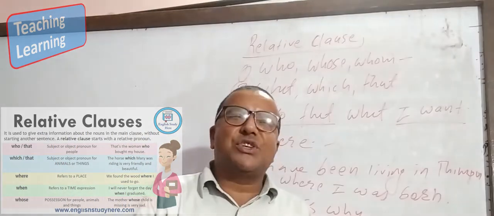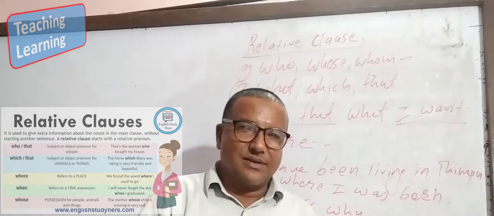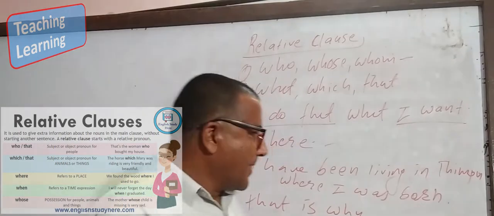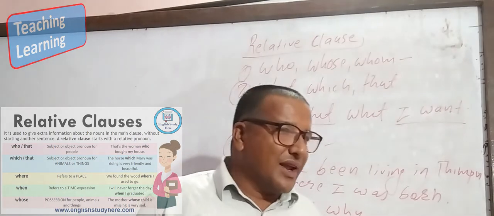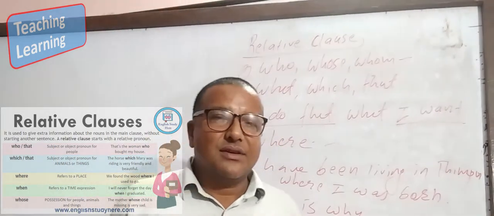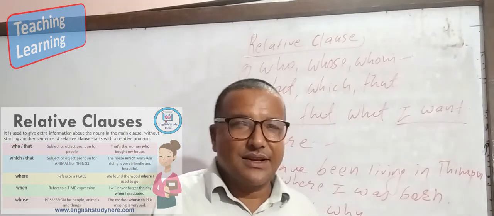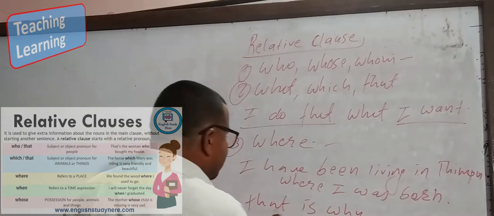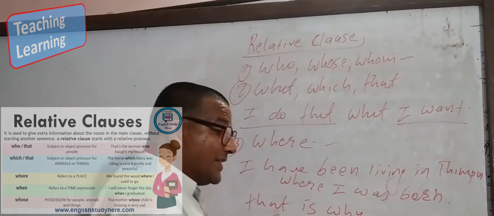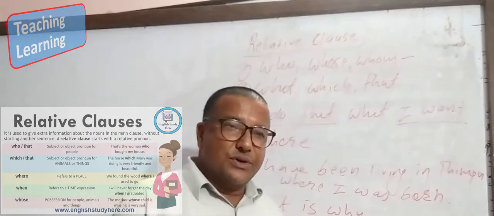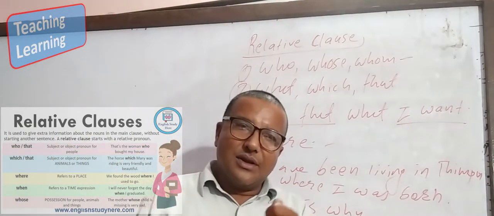Asian people's English is weak. That's why we are learning English. We are teaching English. My father was poor. That's why I didn't join the best college for further study. Likewise, therefore, due to, and in order to are also used for cause.